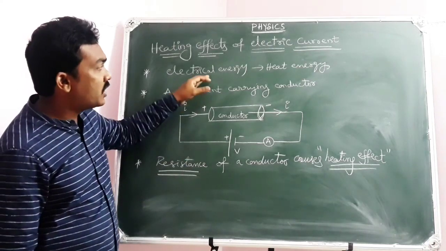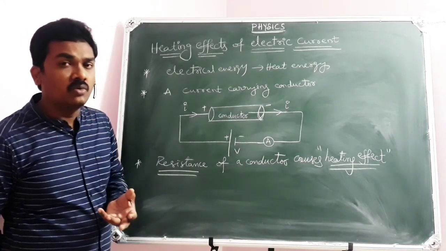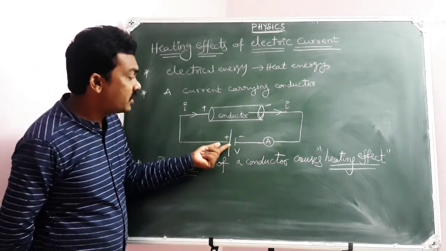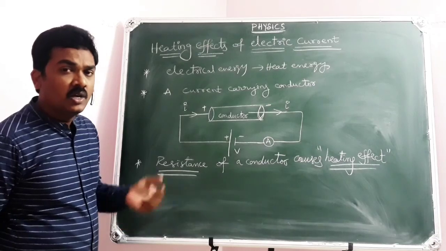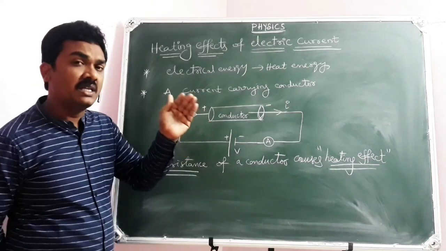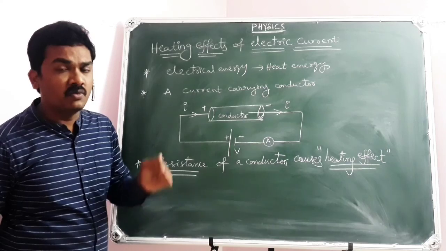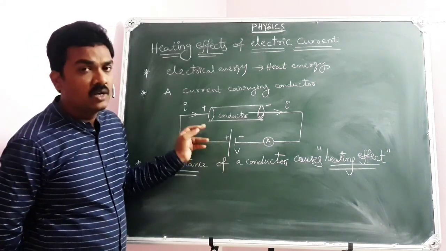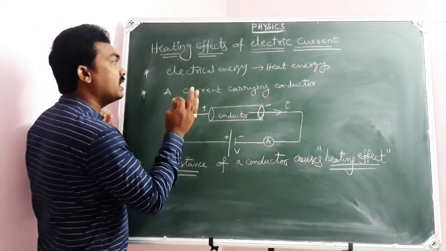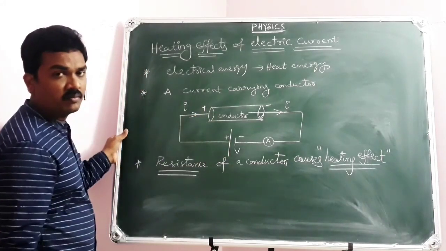So when I am talking about electrical energy converting into heat energy, from where is the electrical energy coming? I told you, energy can neither be created nor destroyed. The amount of electrical work done by the cell or battery to keep the electrons moving through the cross section of a conductor is nothing but electrical energy. So whatever the electrical energy is, it is all because of the electrical work done by the cell or battery.